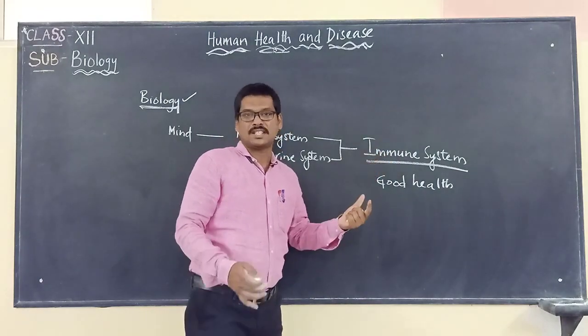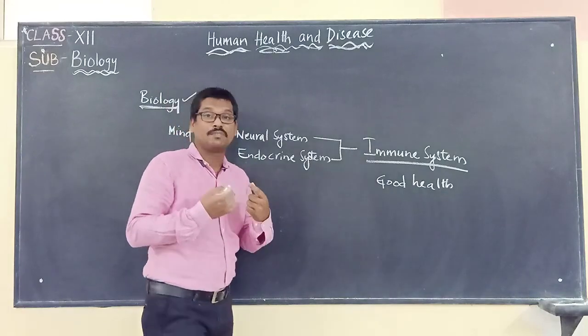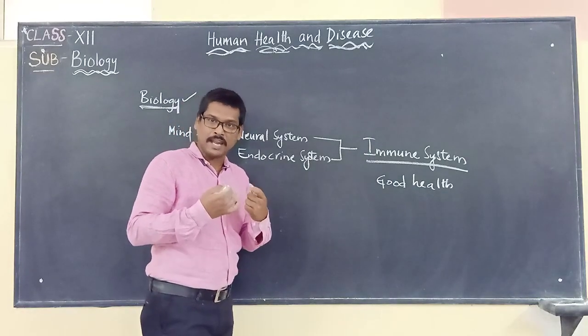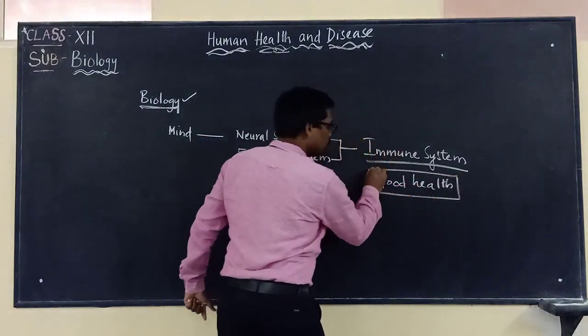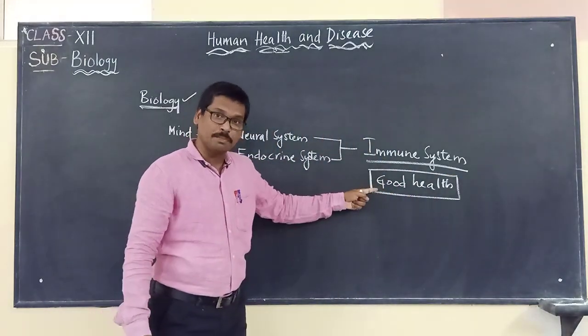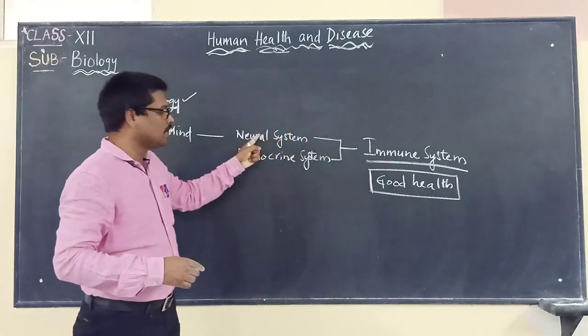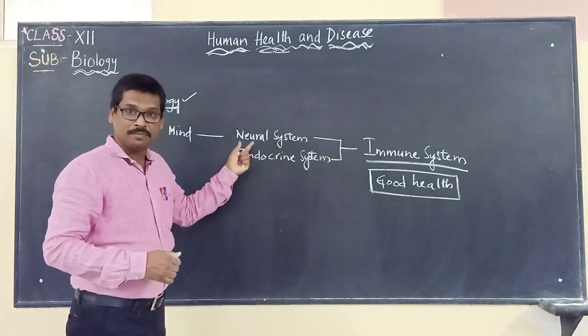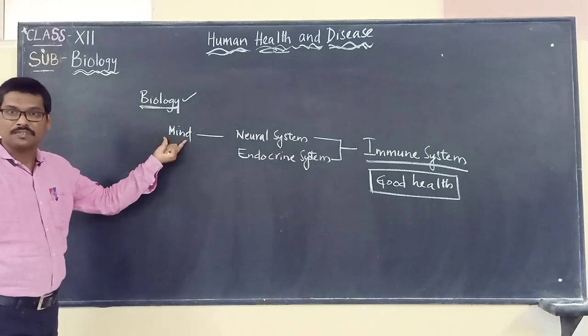The immune system helps in protecting our body from various types of diseases. Then only we can say that it has got good health. So good health is based upon the immune system. The immune system is under the control of the neural system and the endocrine system, which are under the control of the mind.